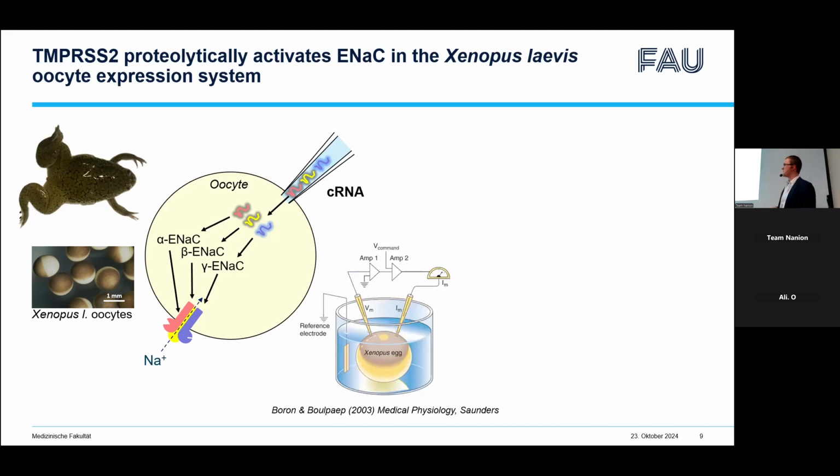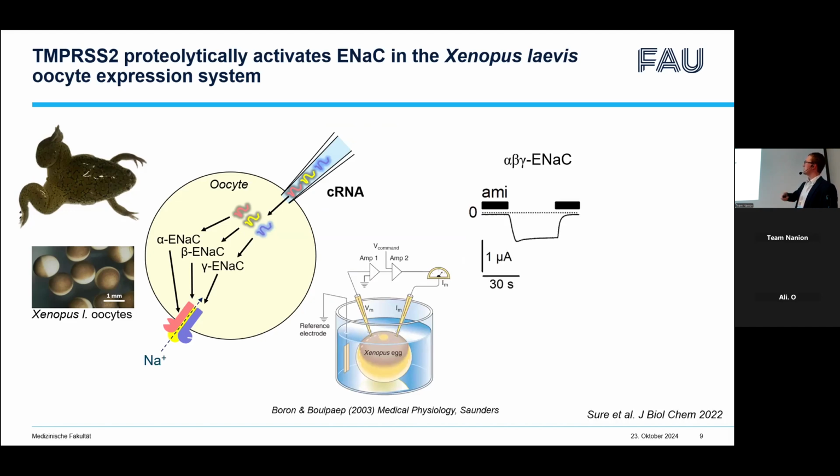We can measure ENaC-mediated currents with the help of the two-electrode voltage clamp technique, and we have obtained these results. Here you can see amiloride-sensitive currents in oocytes expressing alpha, beta, gamma ENaC, and these currents are pretty small.